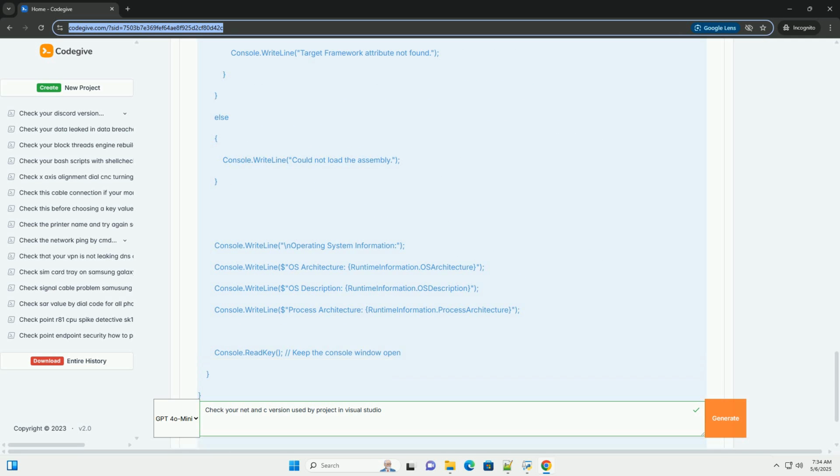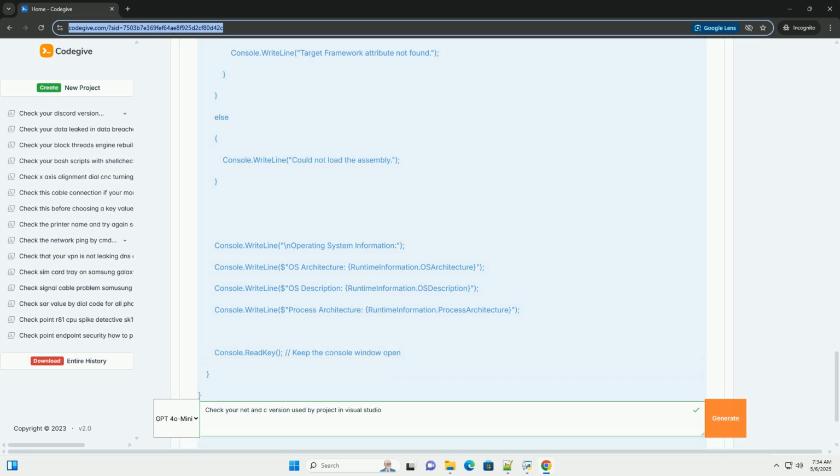6. Setting the .NET target framework, changing the version. If you need to change the .NET target framework for your project, follow these steps. 1. Open project properties. As described earlier, right-click on your project in Solution Explorer and select Properties. 2. Navigate to the Application or General tab.